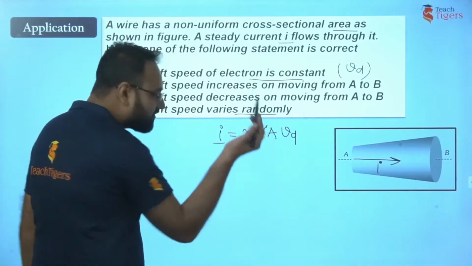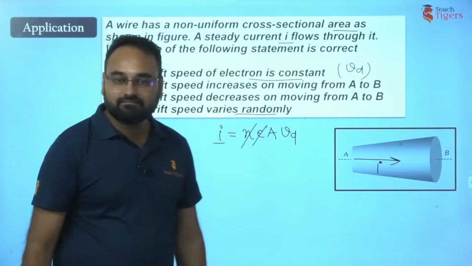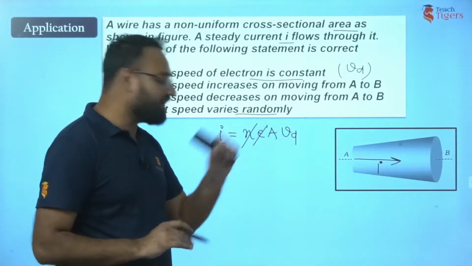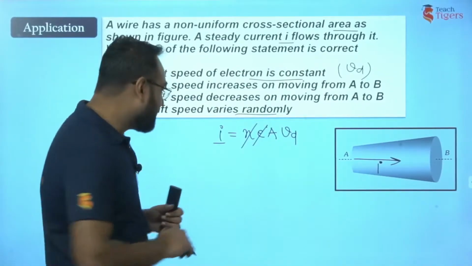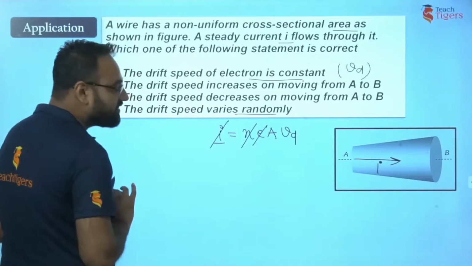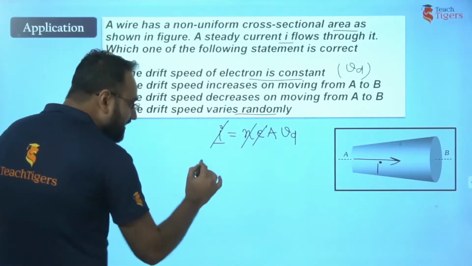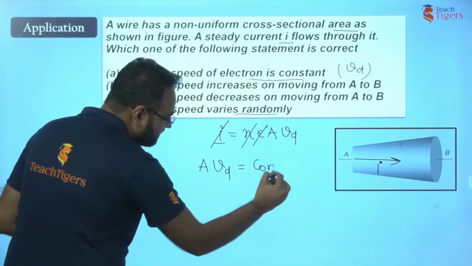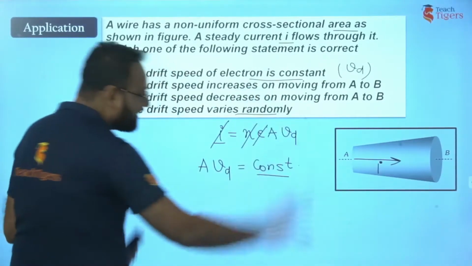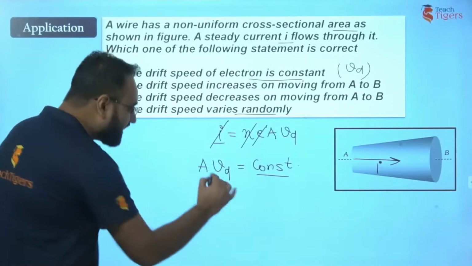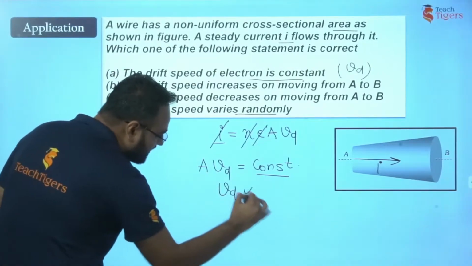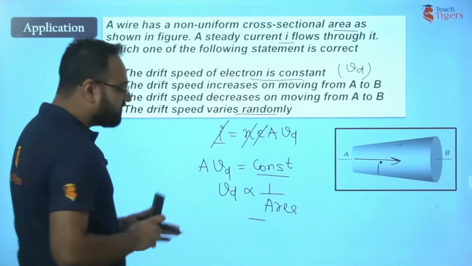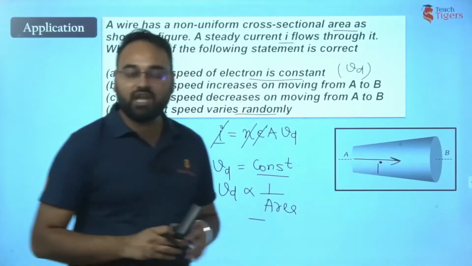After that, the charge on electron, we know it is constant. Area is variable here. That means this A is variable and drift velocity must be variable because this I is constant. That means here A times Vd, this product is constant. Or we can say that drift velocity is proportional to 1 upon area. Drift velocity is inversely proportional to area.